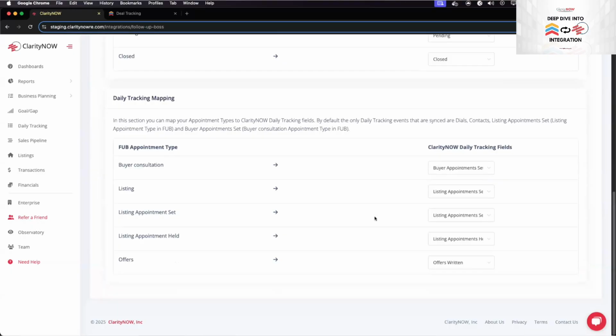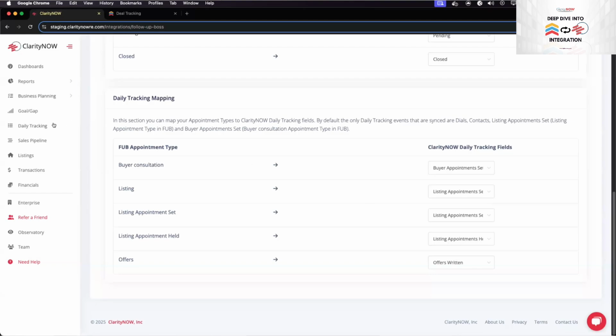So all you've got to do is set up the integration. You can customize your deals in Fub however you want. And then here in the settings is where you're communicating where you want the deals to show up in Clarity Now. So very simple, very easy, and totally customizable for however you use your Fub. Correct. Now on to daily tracking mapping.